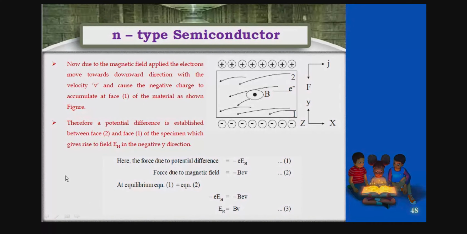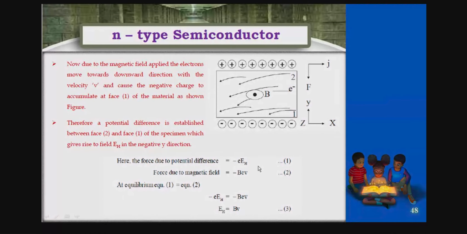So here the electron experiences two forces. The force due to the potential difference, that is minus eEH, and the force due to the magnetic field, that is BeV, both in the negative y direction. That's why we call it the negative y direction, so we put a negative sign in both expressions. This is the force due to the potential difference created between the two phases, and the other is due to the magnetic field along the z direction, so we have BeV.